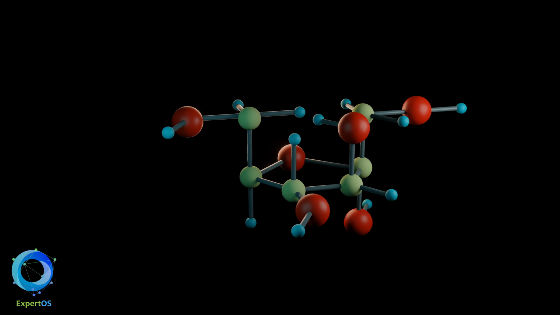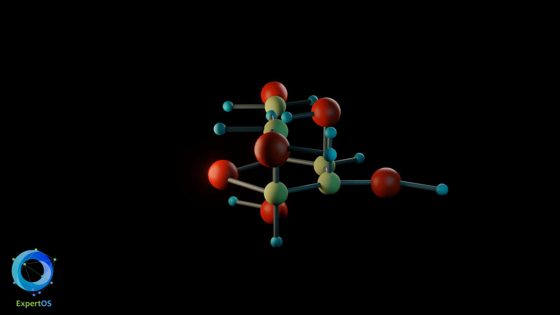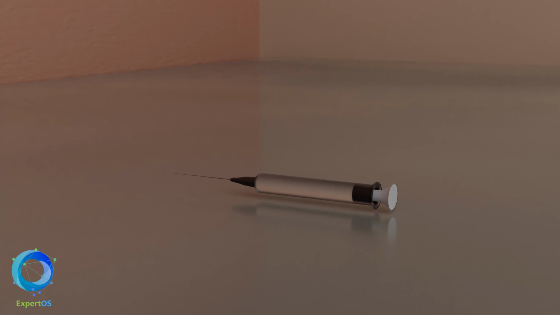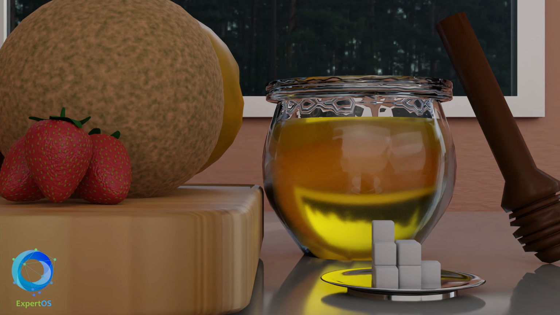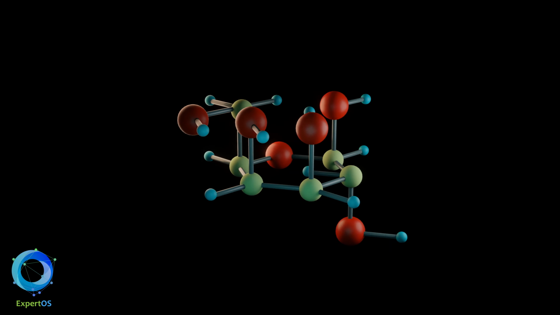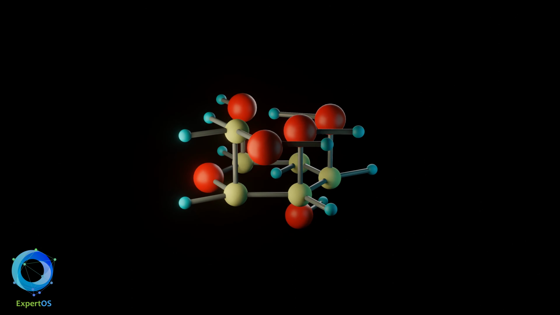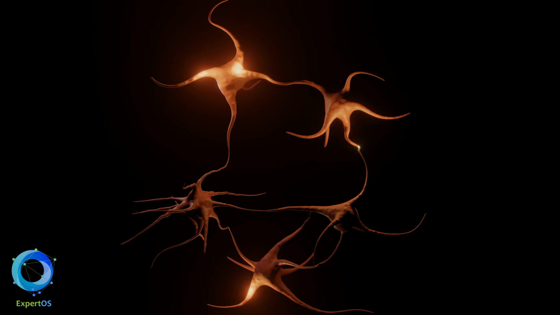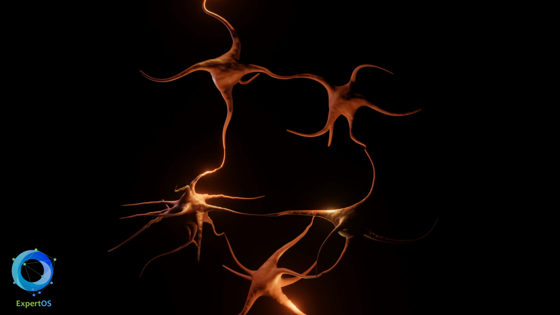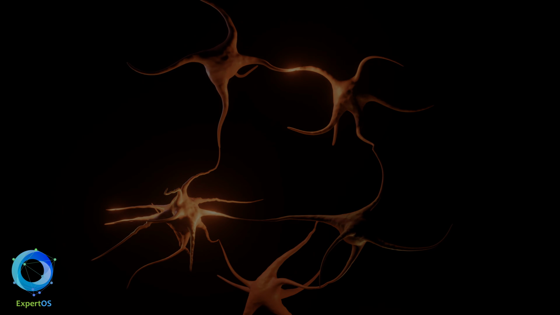Fructose is a monosaccharide with the same molecular formula as glucose, but with a different structure. It is used as a sweetener for diabetics because insulin is not required to metabolize it. It is found in large quantities in fruits, in some vegetables, and in honey. Galactose is a monosaccharide in milk. It is one of the components of lactose, which is converted into glucose in the liver as an energy supply. It is part of cell membranes and is necessary for the activity of brain cells.